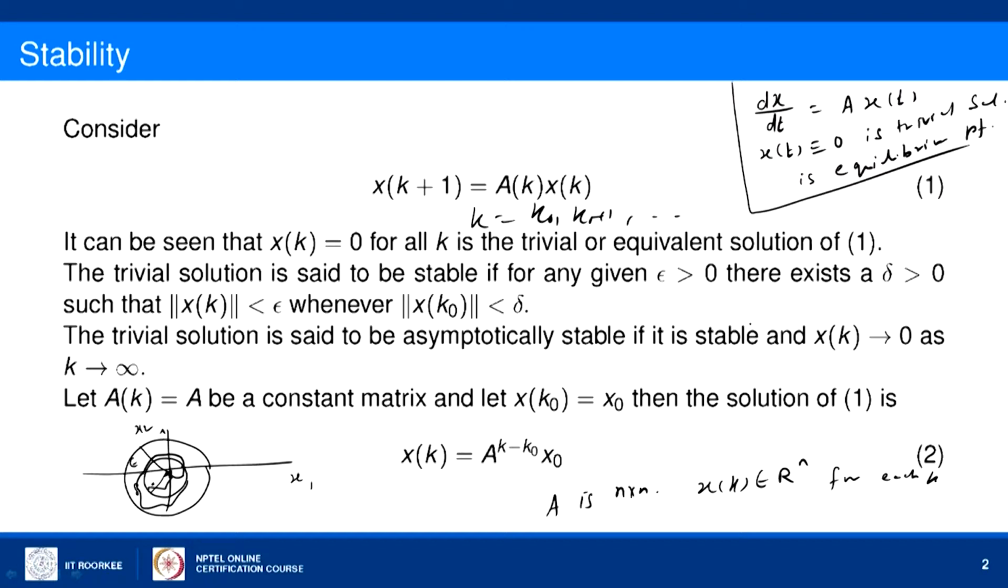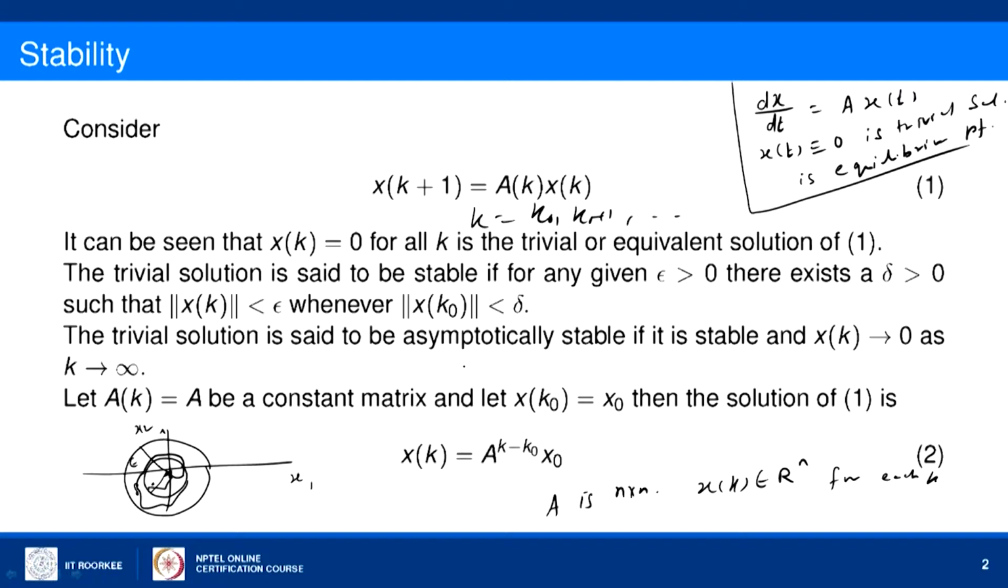Because the solution is not a continuous one, x of k naught is a point, and then the next point x of k naught plus 1 will be a discrete point. So we get a discrete set of points for each value of k, and all of them will lie within the epsilon circle. That is the definition of the stability of the system.